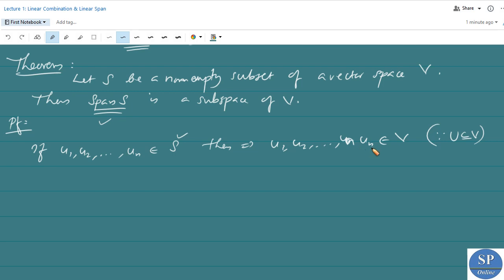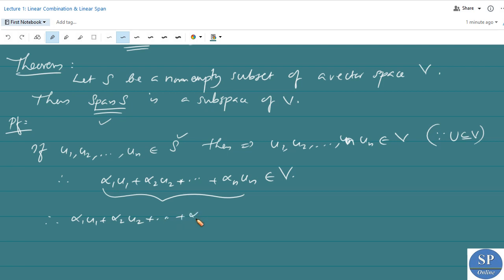So since u1, u2, etc., un belong to V, we have alpha 1 u1 plus alpha 2 u2 plus etc., alpha n un, which is a linear combination, belonging to V. Therefore, this is a linear combination of elements in S, so this belongs to span S. Therefore, alpha 1 u1 plus alpha 2 u2 plus etc., alpha n un belongs to span of S, so span S is non-empty.